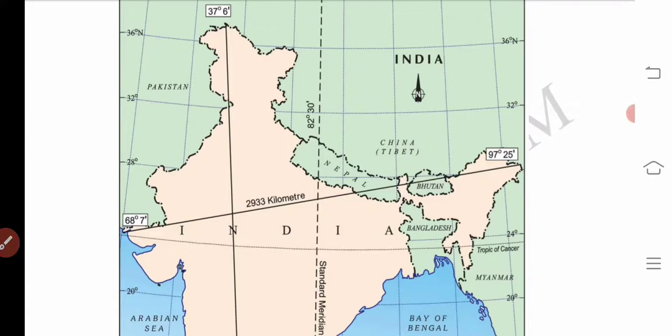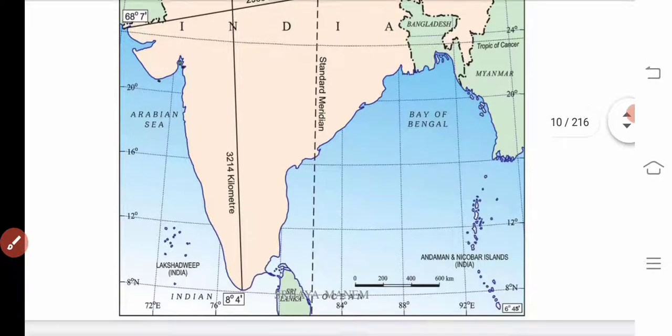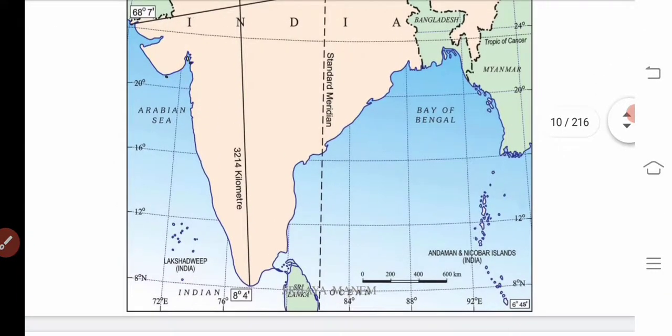Okay, children. Now we see the distance between the eastern part and western part of our country. You see, what is the distance in between the eastern part and western part of our country? Yeah, it is about 2933 kilometers. That means the distance between the far east part and far west part is about 2933 kilometers.